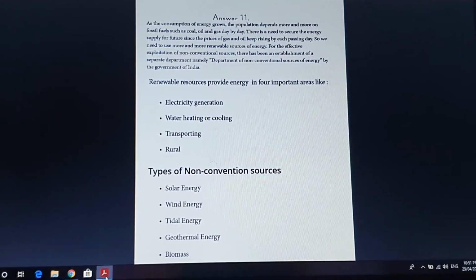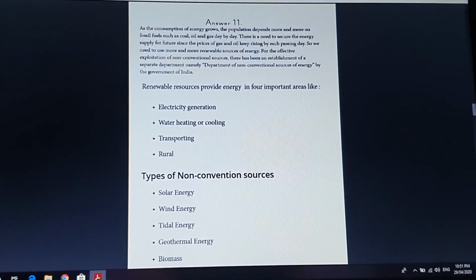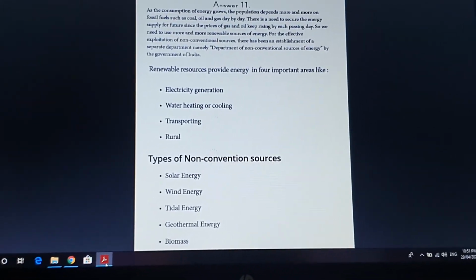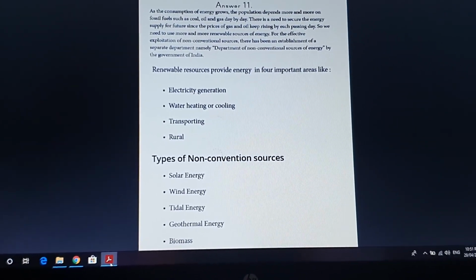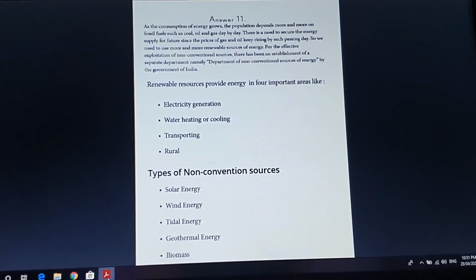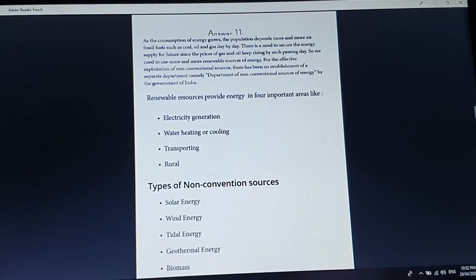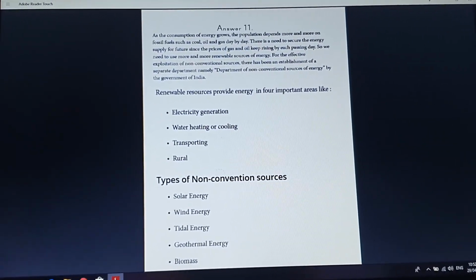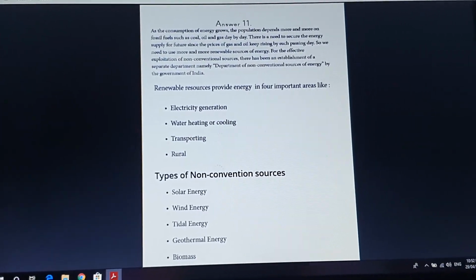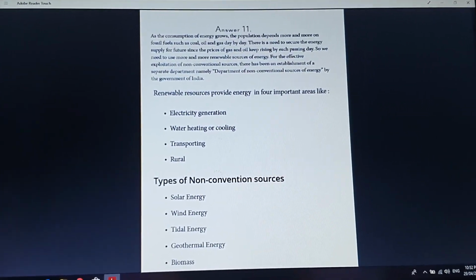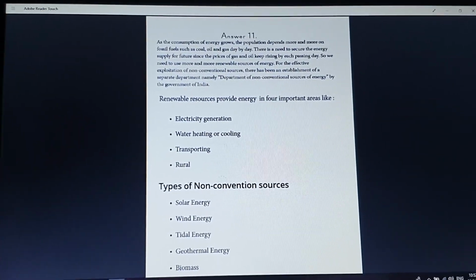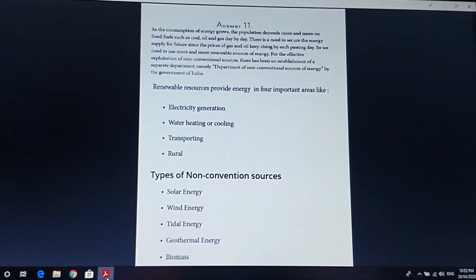Here you can see renewable resources provide important aspects in 4 areas: electricity generation, water heating or cooling, and transporting, or the rural purpose. These are the main needs they must fulfill whenever we supply energy for rural as well as agricultural purposes.